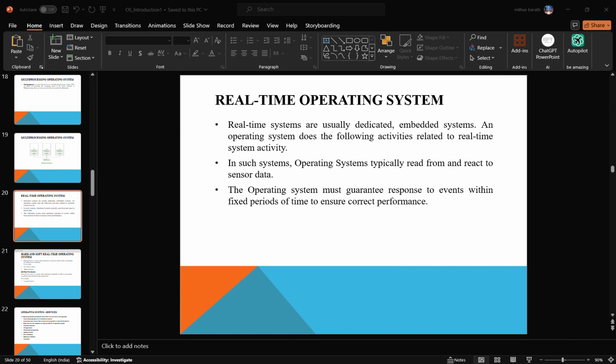Batch operating system. The batch operating system is a technique in which an operating system collects the programs and data together, makes them into a batch, and allocates them to the CPU. I will explain this concept with an example. These are the different jobs allocated to the operating system. Each user allocates different jobs to the operating system. These jobs are divided into batches, and these batches are allocated to the CPU. The CPU executes the batches one by one.